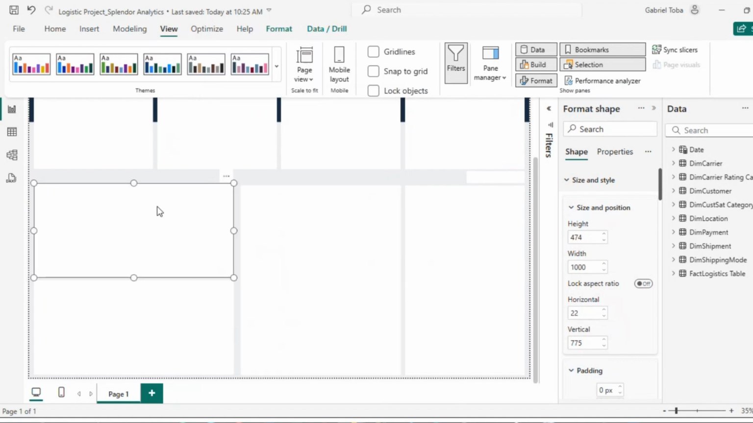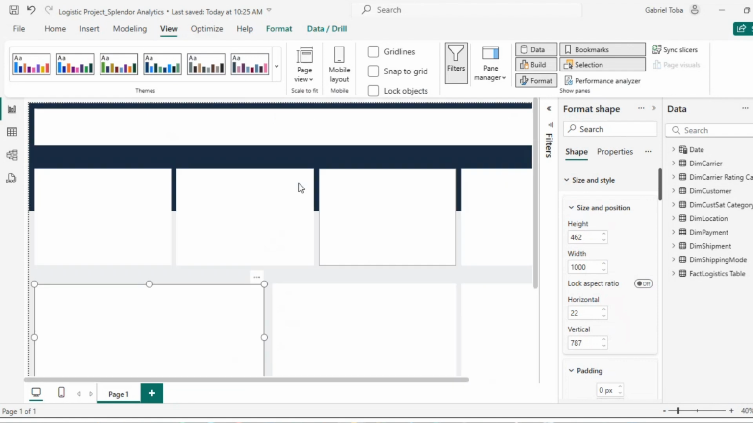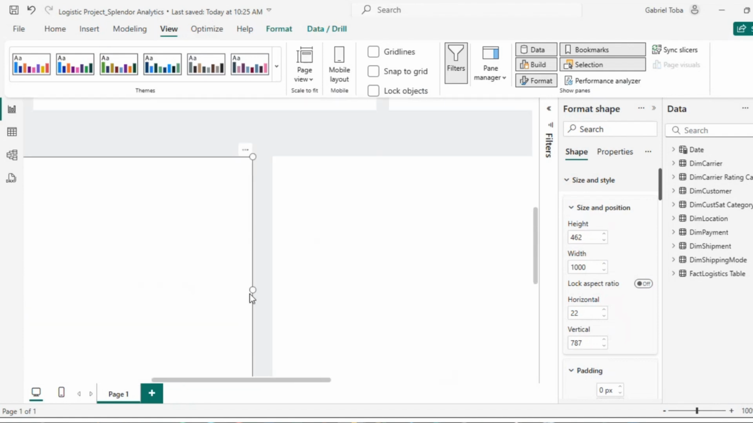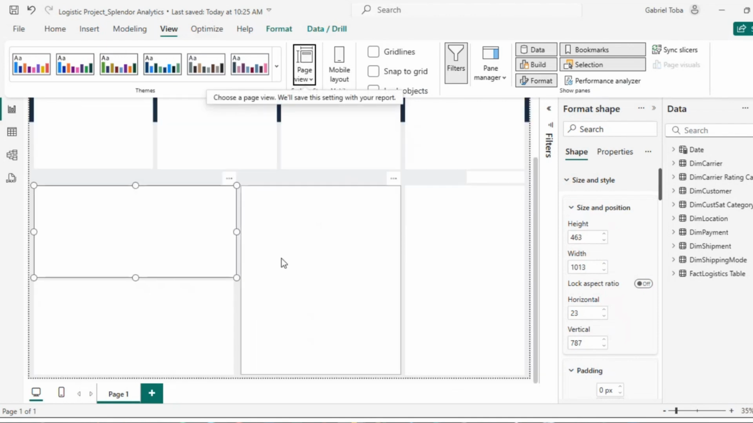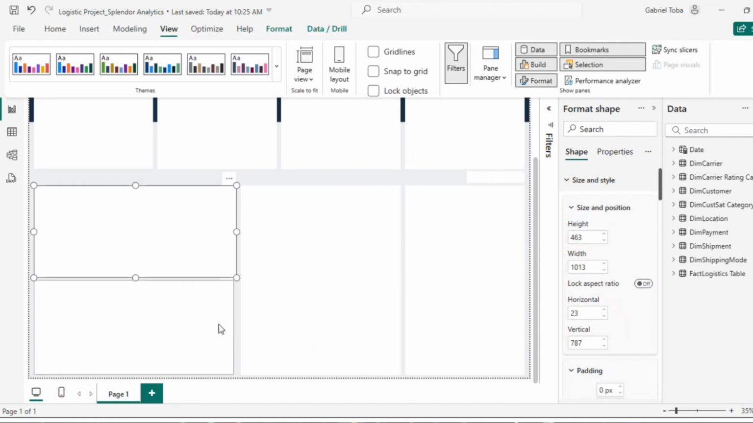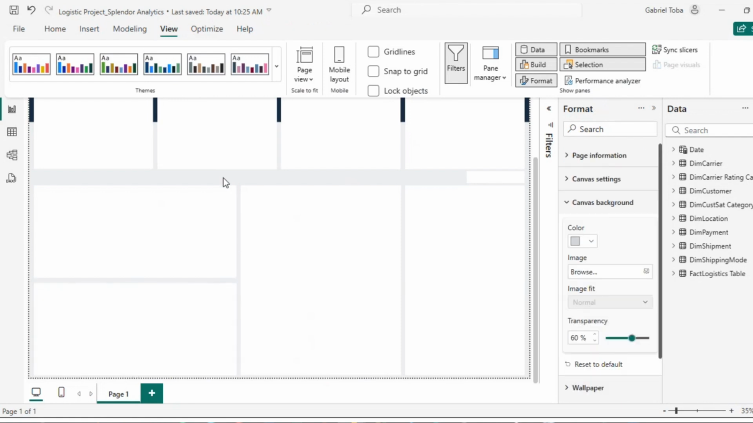Okay, so I'm going to reduce this to make this line, and I may have to zoom out again to be able to do this well. I think it's better like this. I think the height here is 463, and I want to use the same height here. Let's see, 463, and I want to bring this down here and adjust this way. Okay, so this is our first page.